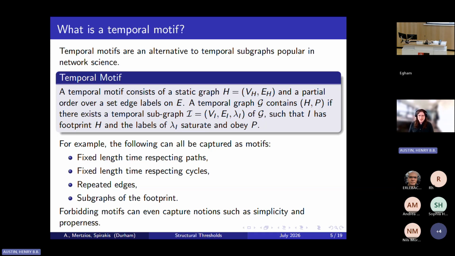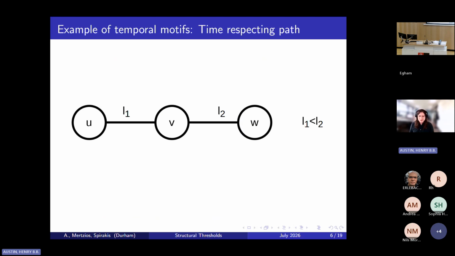For example, temporal motifs are very powerful. They can capture all of the following with a single motif. For example, fixed length time-respecting paths, time-respecting cycles, repeated edges, subgraphs of the footprint graph. These are all things that have corresponding temporal motifs. And you can even use them like people use subgraphs in static graphs, and by forbidding them, you can capture natural temporal graph families, like simplicity and properness are both captured by motifs. I have a set of examples.